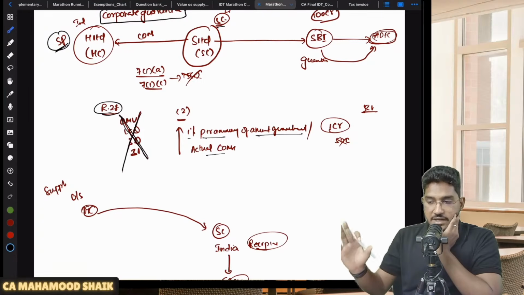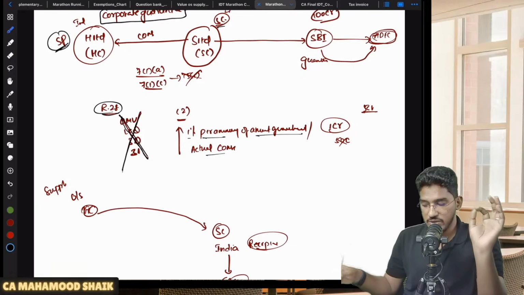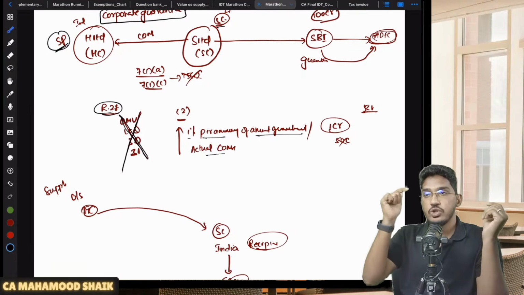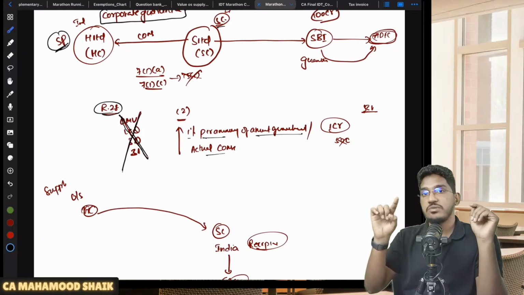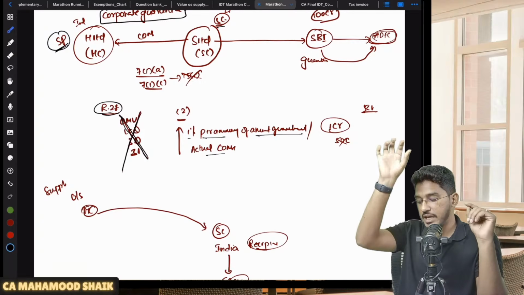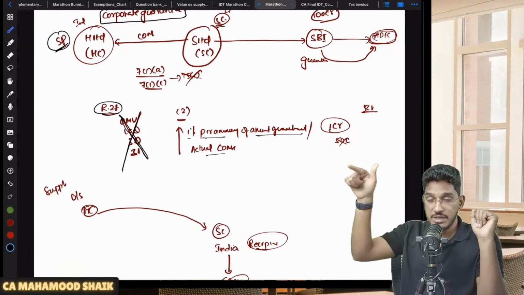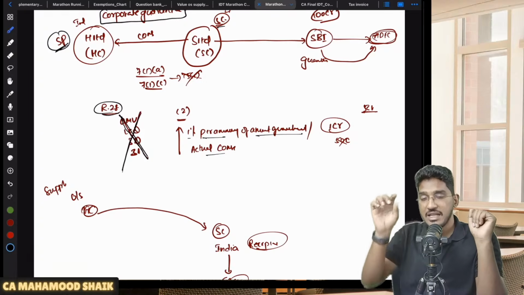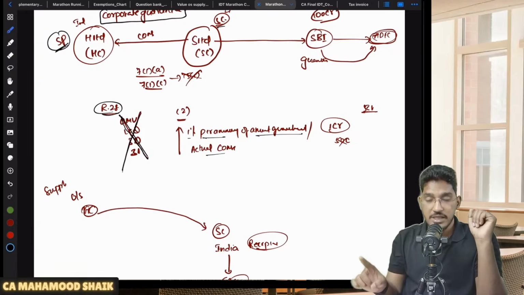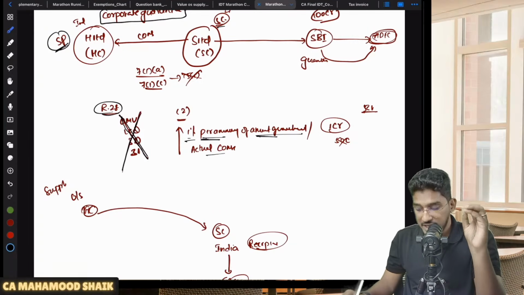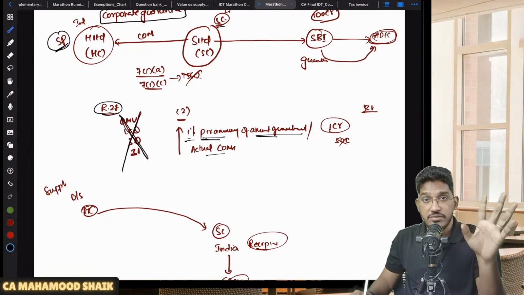So corporate guarantee between related persons. Yes, this is also a transaction between related persons. So here rule 28 will come, but rule 28 sub rule 1 will not come. What is rule 28 sub rule 1? Open market value, like kind and quality, 30-31. Here that will not come. So you have to come to rule 28 sub rule 2. What does sub rule 2 say? In the case of corporate guarantee between related persons, the value of supply will be either 1% per annum of the amount guaranteed, or the actual commission which has been received, whichever is higher.